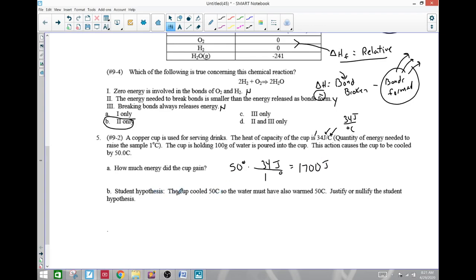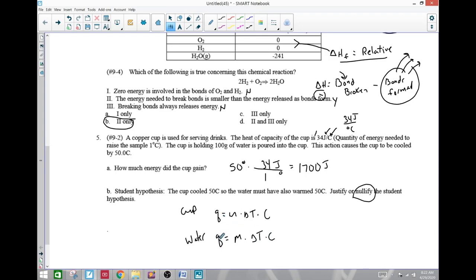Student hypothesis: the cup cooled 50 degrees, so the water must have warmed 50 degrees. Just to nullify this concept, we know that the energy is the same. So Q equals mass times change in temperature times specific heat for the cup, and for the water, Q equals mass times change in temperature times specific heat.